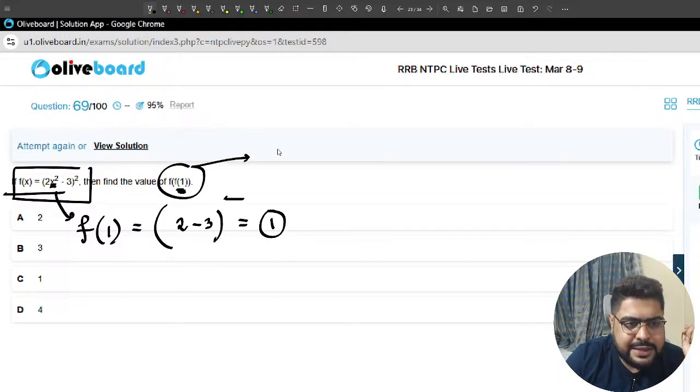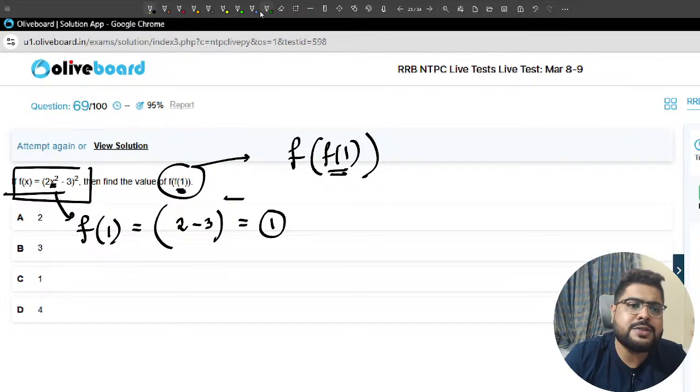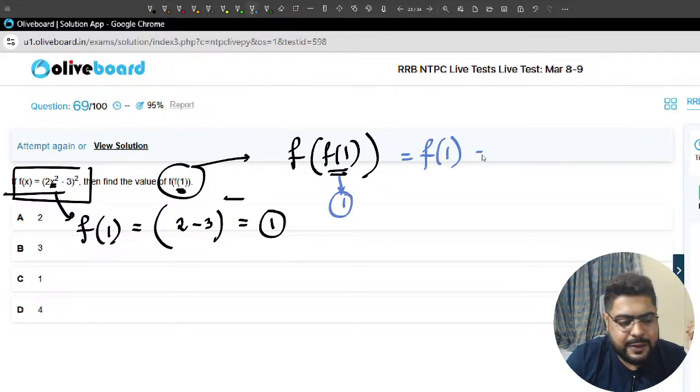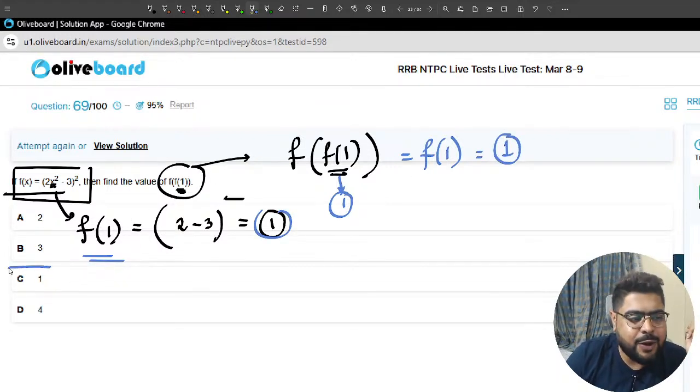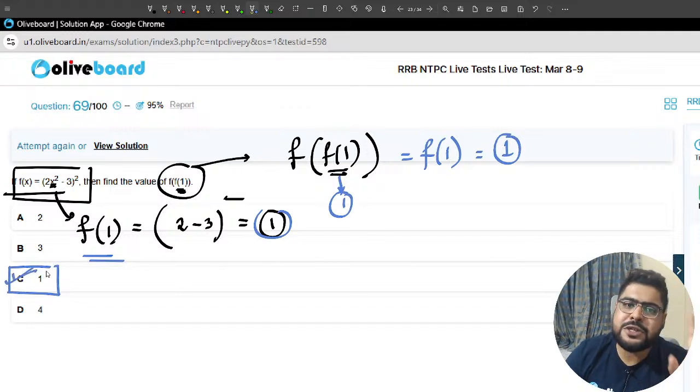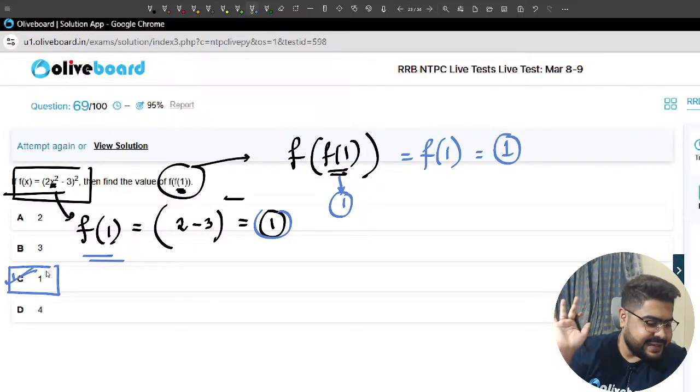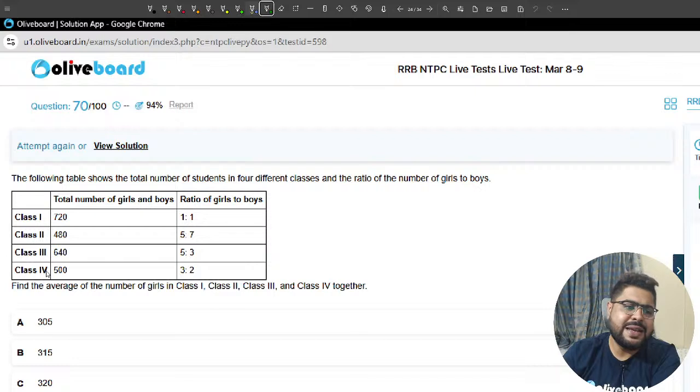Now if I put this f of 1, f of 1 is 1 itself. So it is nothing but f of 1, and f of 1 we know, sir, is 1. So your answer will again be 1, option number C. Clear this everyone? Very, very simple.